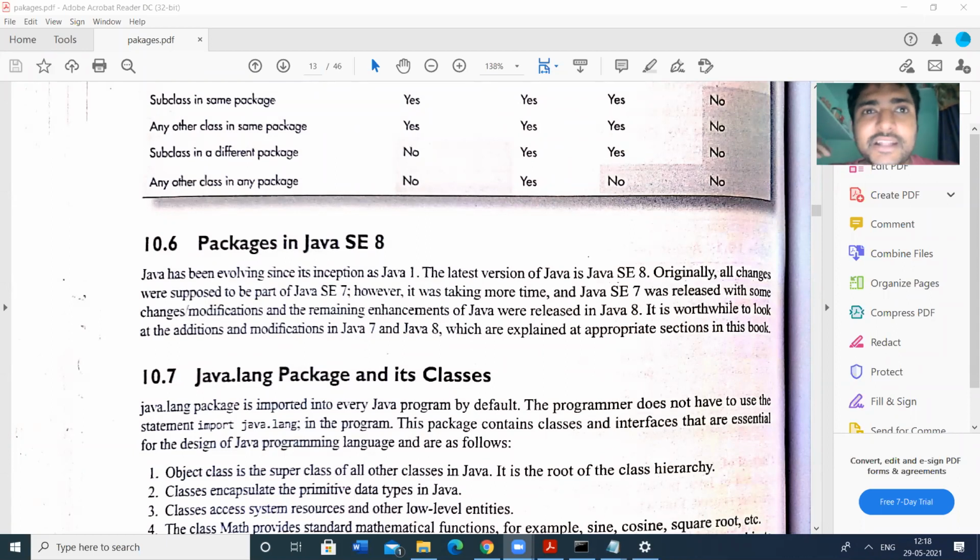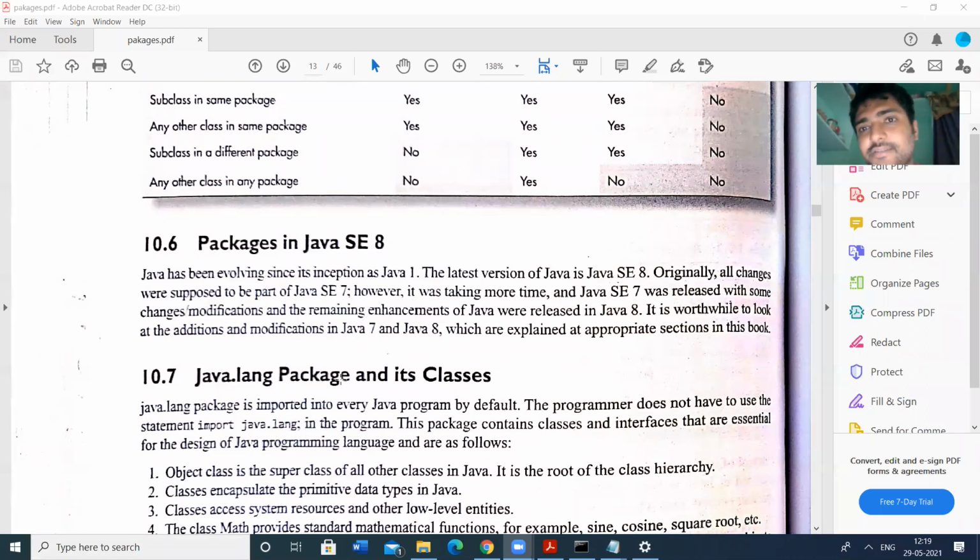Like that, any Java program started with import statements. Nowadays we are not using that convention. By default, the util and language packages are automatically imported while compiling. That is an advantage of the latest versions of Java.